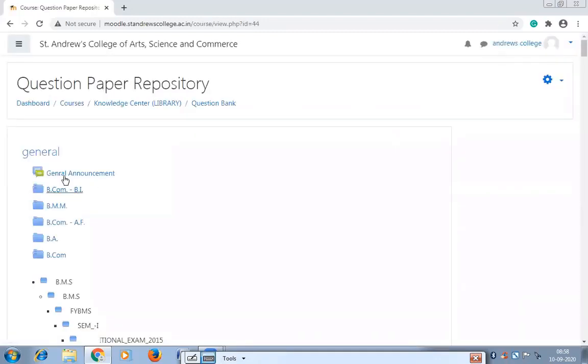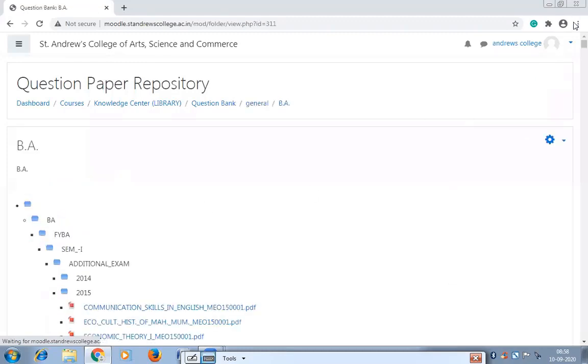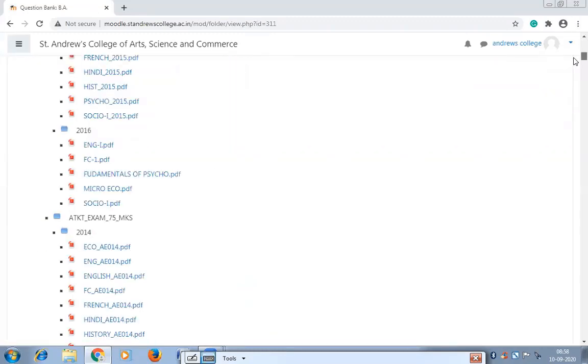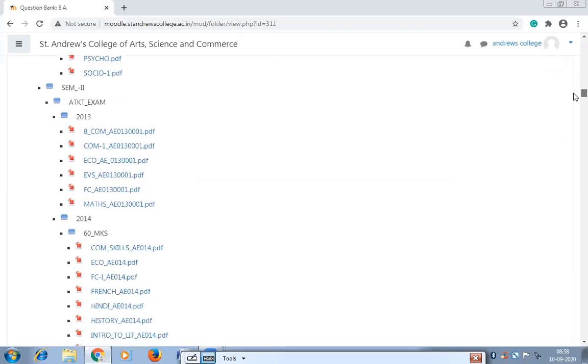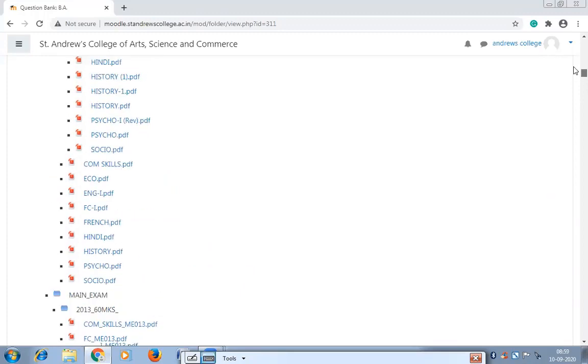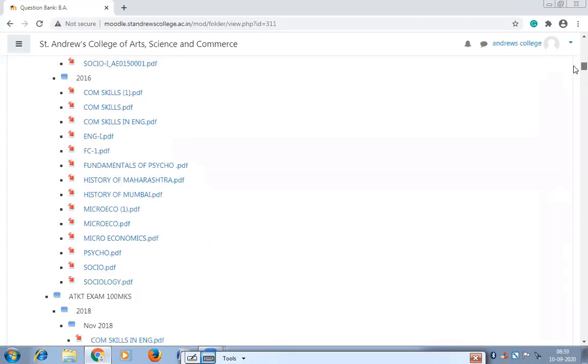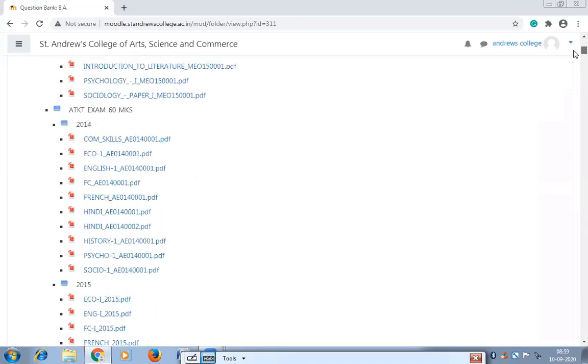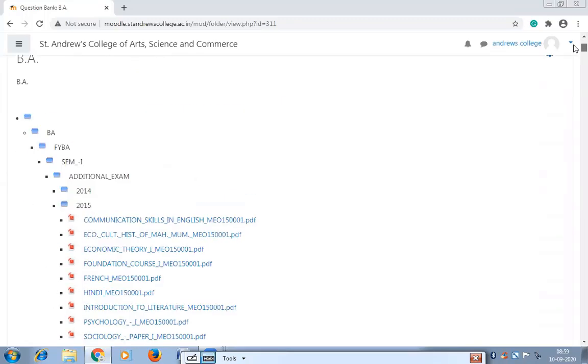See, these are the different folders where you have your question papers. You have to go to BA. In BA, you will find SY, TY, and FY. Semester-wise question papers are listed here. Main exam, college exam, ATKT exam, year-wise all the exams you will find here. Okay, so BA, FY, BA, same one. When you enter, you will find the SYBA folder.